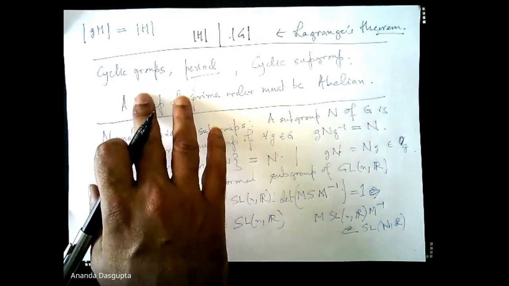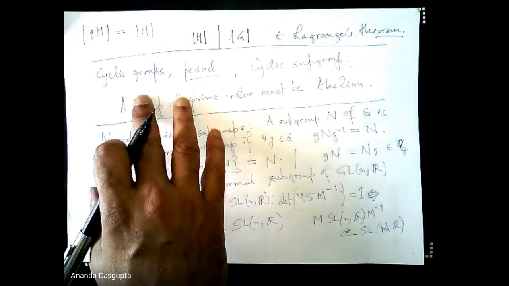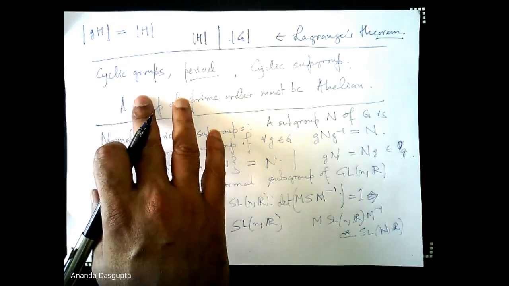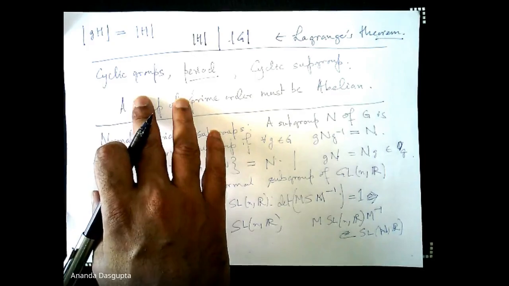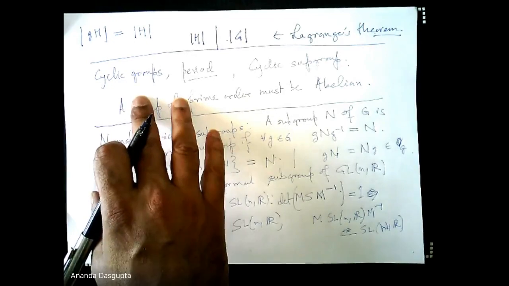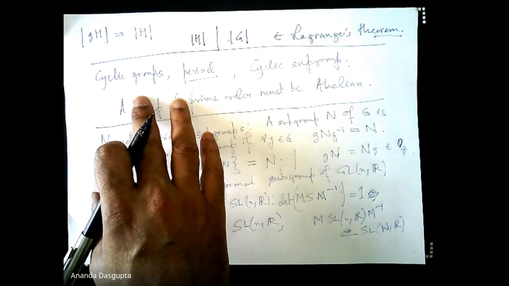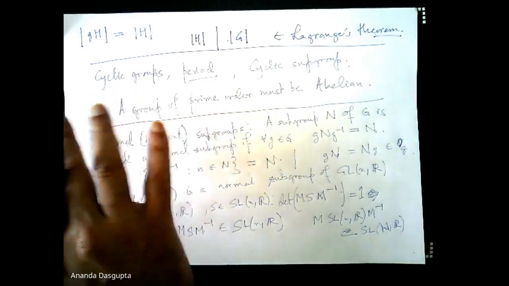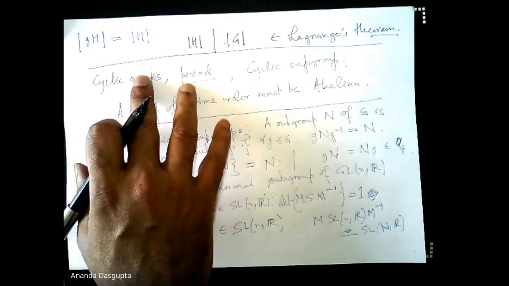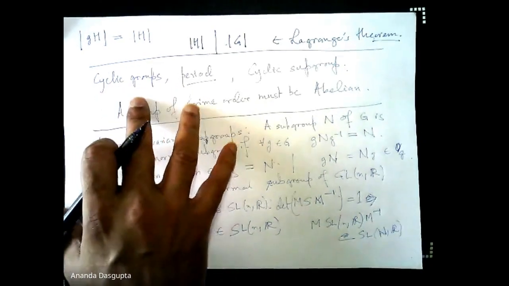However, I will leave you to worry about this, but this is a very simple result, that for normal subgroups, showing that GN G inverse is a subset of N is enough. Remember, this is true only because GN G inverse being a subset of N has been proven, not just for a particular G, but for all G. That's important. Once you can show that GN G inverse is a subset of N for all small g, it's very easy to show that GN G inverse is going to be exactly equal to N. So once again, a proof which I'm not completing, but this is a very, very simple thing to prove.